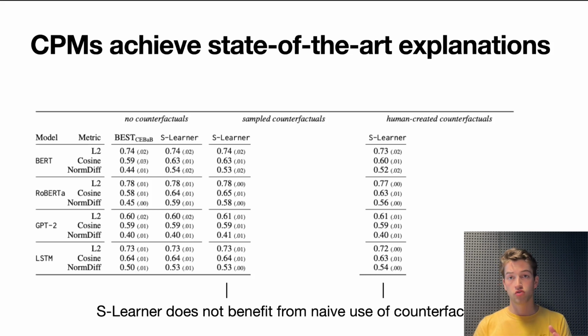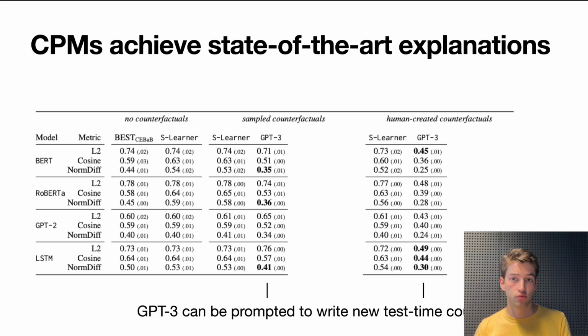So we use the training counterfactuals we have to prompt GPT-3 to teach it to rewrite sentences for specific concepts. And then at inference time, we use this to estimate how the model will change. And we find that actually this produces some good results. So this is really interesting. Of course, this requires using GPT-3, and for example, for real-time explanations at inference time, this might not be scalable.